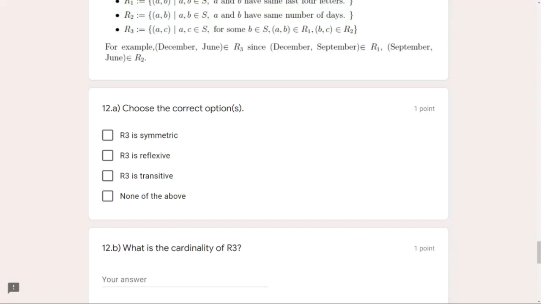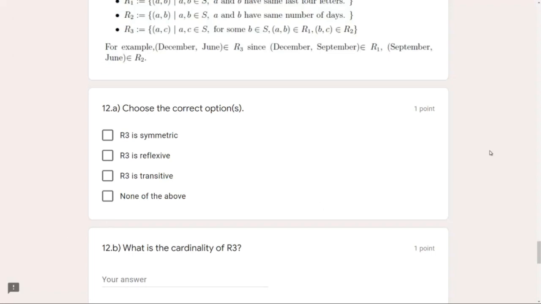Even I was going to answer it, but then you see, what if I take B to be any other month? Straight away our complete thing goes wrong. With A, we can see B can exist, satisfying R1, like having the same last four letters, February. And at the same time, we expect February and January to share the same number of days, but that is not true. So immediately it is not reflexive, and so the second option is also not correct.